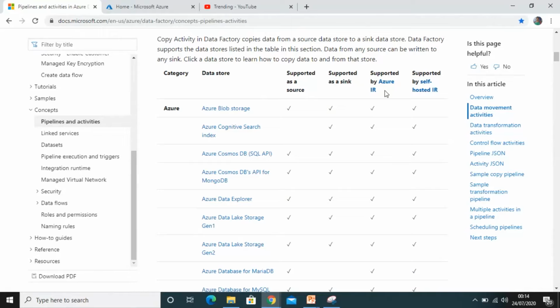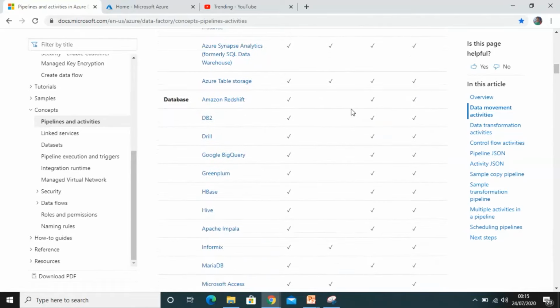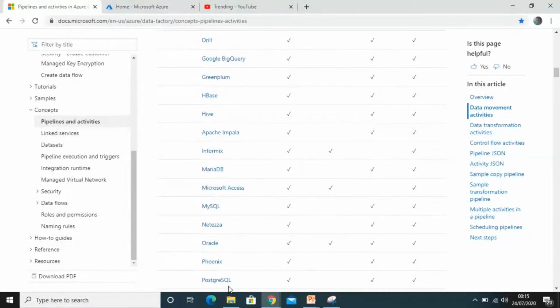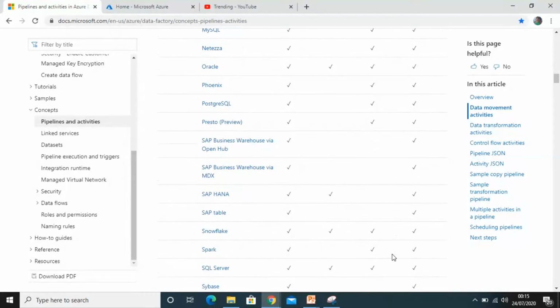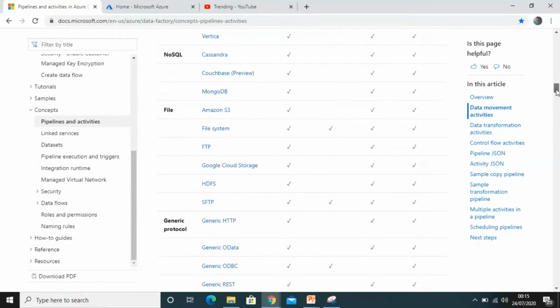Integration runtime I'm going to cover in the next session. There are three types of integration runtime that I will show you next session. These check marks show which data storage it supports or not. You can see details in the link, like database stores like DB2, SQL, Informix, Oracle. Here you can see Oracle. It supports all the activities. File storage, NoSQL storage. So these are the data movement activities.